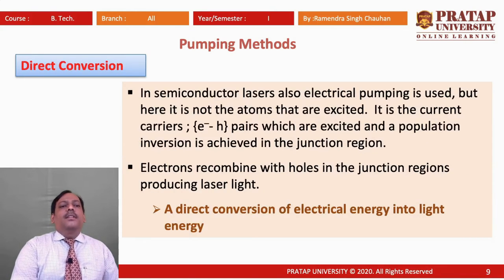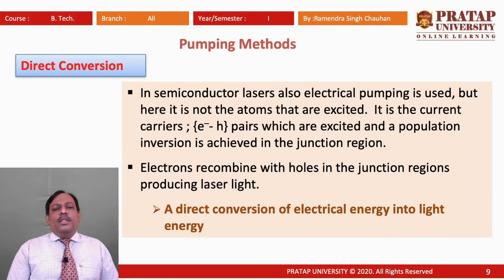Now the third method which we are discussing is direct conversion. What is direct conversion? In semiconductors we are directly supplying electricity to the semiconductor, and because of this electricity the electron and hole pairs are increased and population inversion is achieved in the junction region.